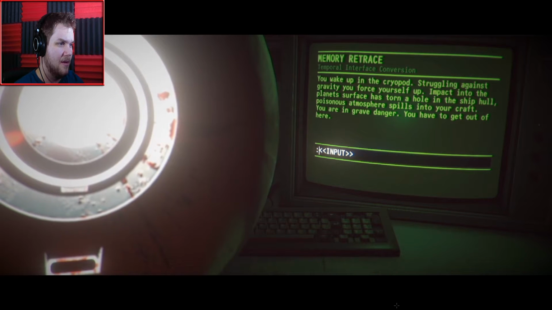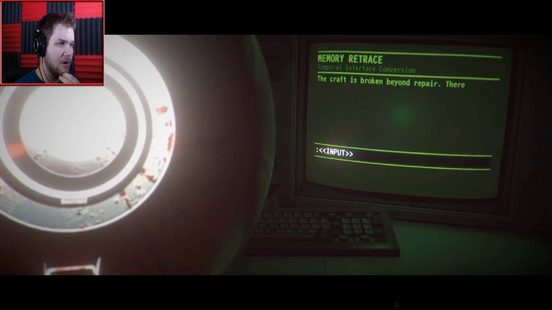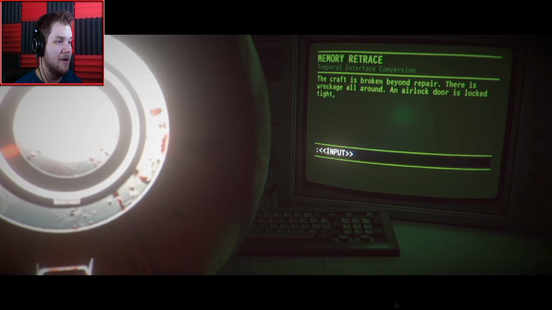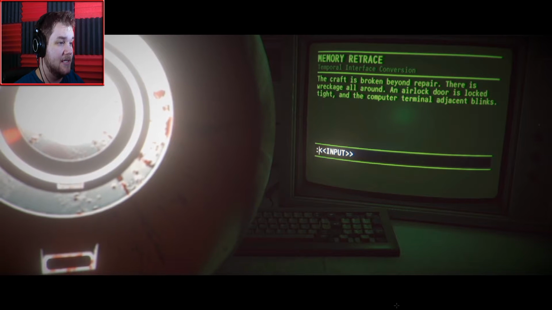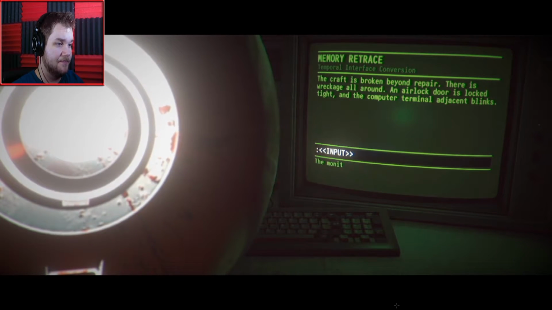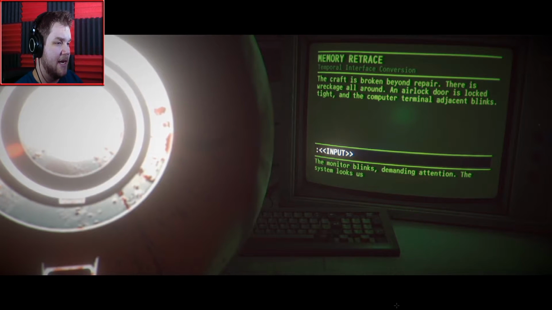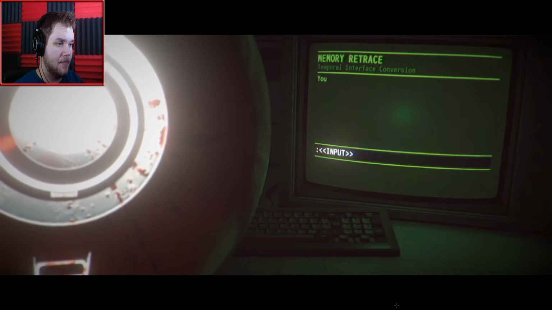Alright, look around. I know that was a popular one. The craft is broken beyond repair. There is wreckage all around. An airlock door is locked tight, and the computer terminal adjacent blinks. Look at terminal. Monitor blinks, demanding attention. The system looks usable. Use terminal.